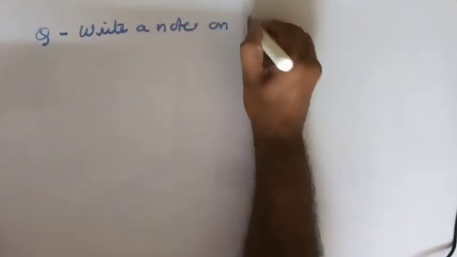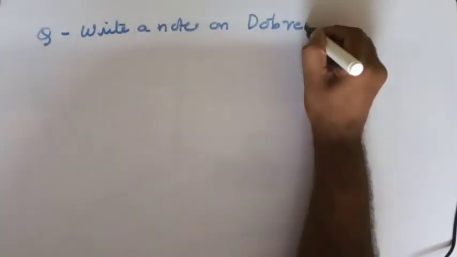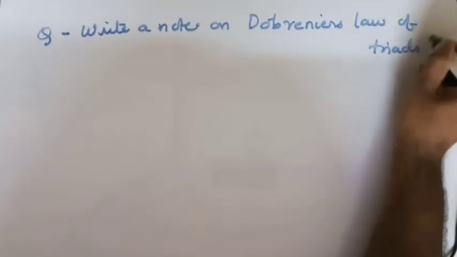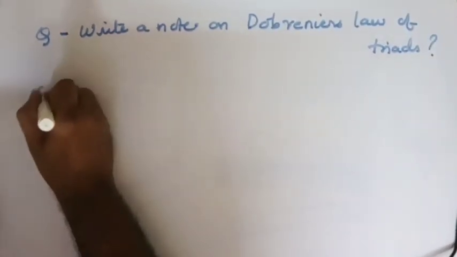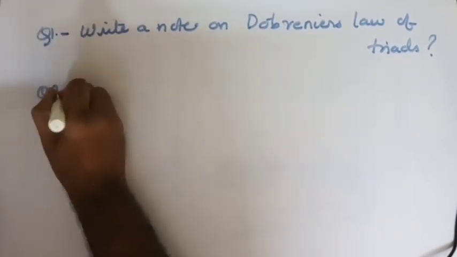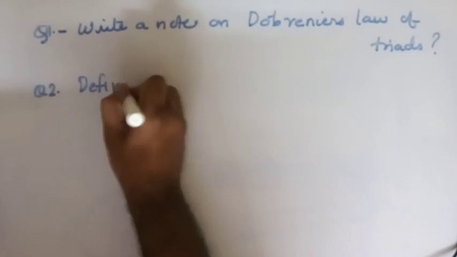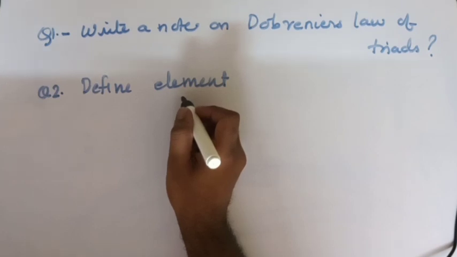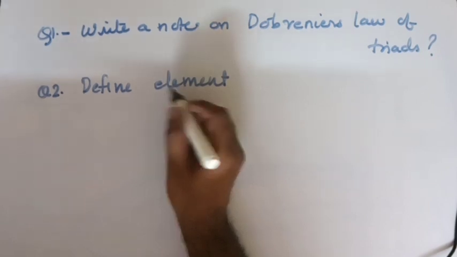Okay, now in your exams children, there will be a question asked. The question will be: write a note on Döbereiner's law of triads. This is the question and you will write the answer down. The second question on the topic that we learned today was: define element. Elements are substances which are made up of only one type of atom. Elements are classified into metals, non-metals and metalloids.